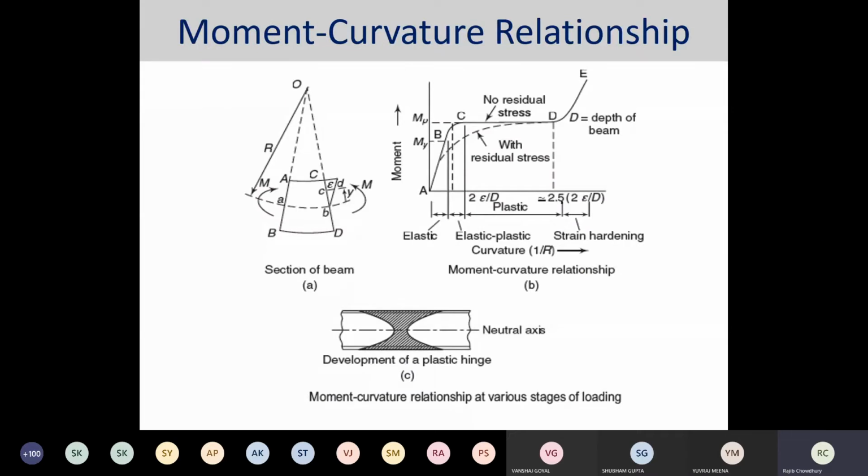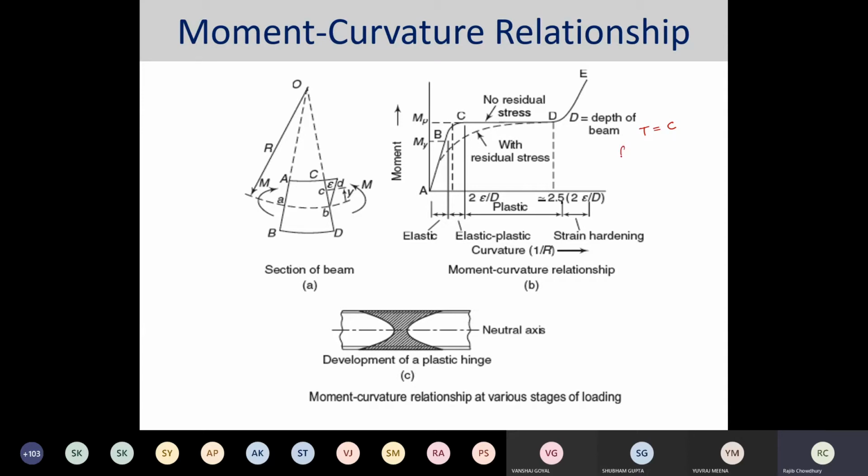So let's say, for example, we consider this kind of classification. What would happen is a force balance, that means T should be equal to C. The area above the neutral axis and the area below the neutral axis would be the same, and the force above the neutral axis and the force below the neutral axis will also be the same.